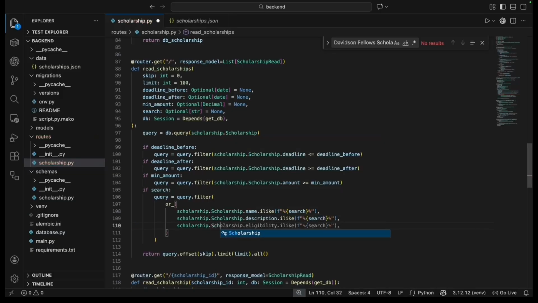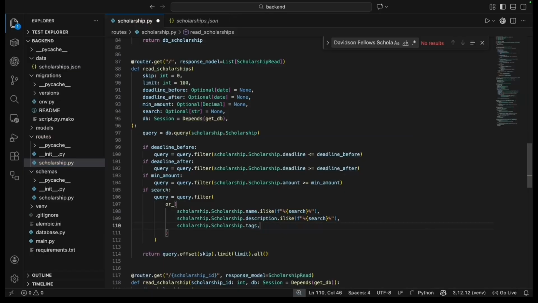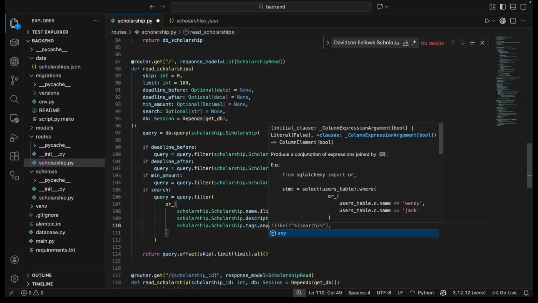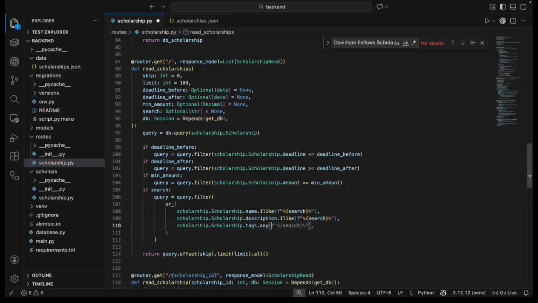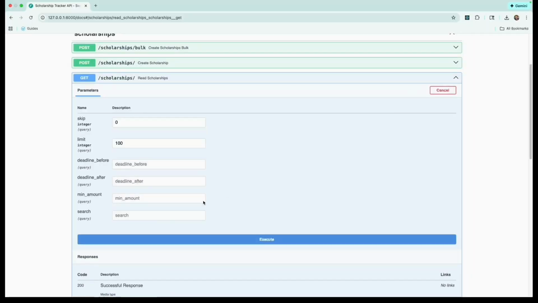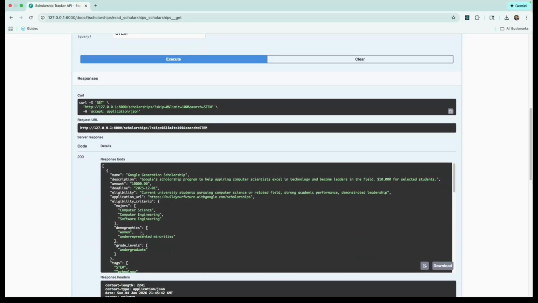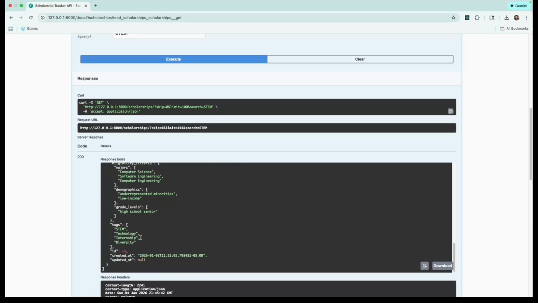Now the or_ statement checks 3 places. If STEM appears in the name or the description or the tags array. The any method is specifically for array fields in Postgres. It's how you search inside an array column. Now we need to restart the server and try the search functionality again. Now I'll try searching for STEM again, and as you can see this time we get a much larger response with Google and Amazon both included correctly this time.